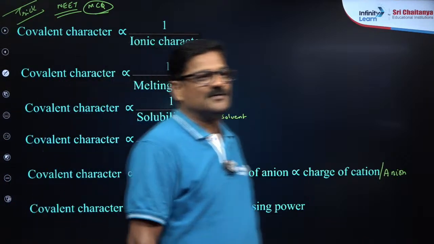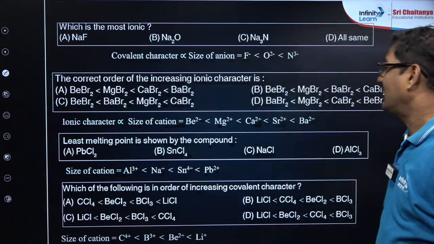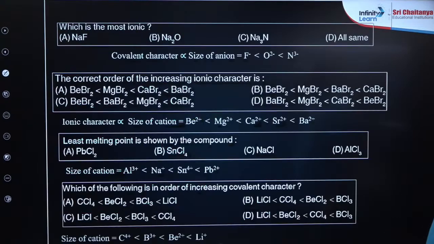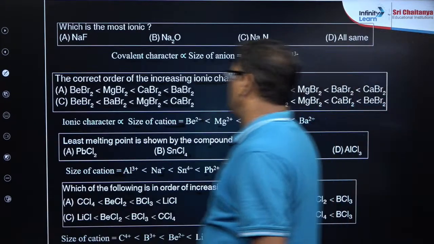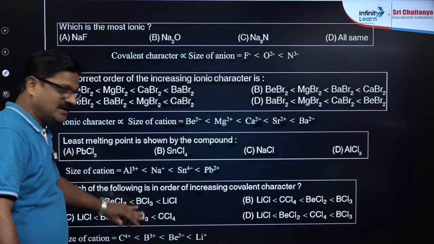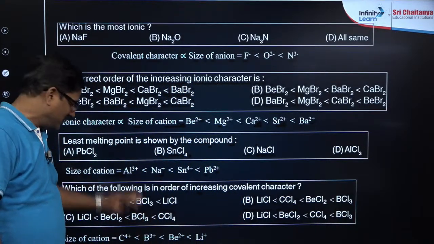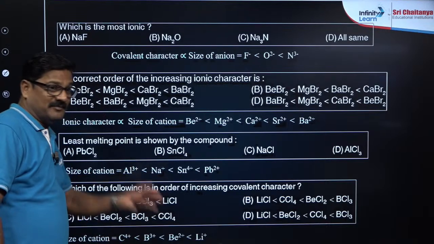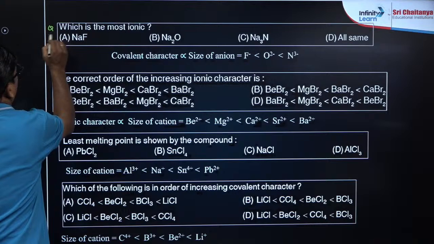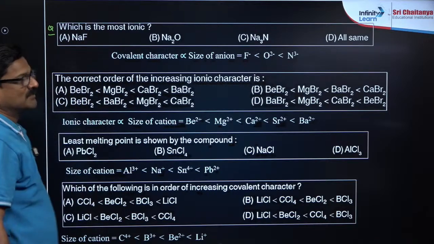Are you ready? Now, which is most ionic? We'll do questions. It is an exemplar one, and I'll make you do questions. Question number 1. Which is most ionic?